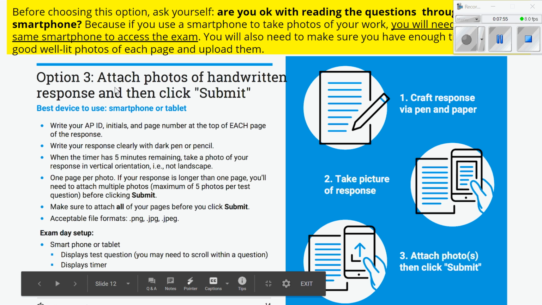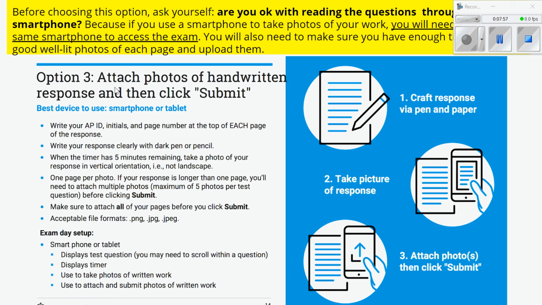The issues with this, or the cons, would be supposedly the default iPhone photo is a .heic. I don't know if this is true, but that's what someone else is telling me. So I would maybe just see what your iPhone saves. You can turn that off, and if you have an idea of what I'm talking about, great. If you have no idea, maybe we can troubleshoot this week. The other issues or the cons would be that you have to scroll on your phone to see this, and so you probably will not see the timer directly in front of you, and so that might be a negative thing.